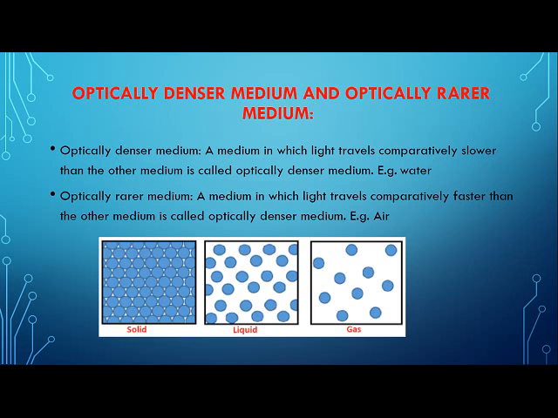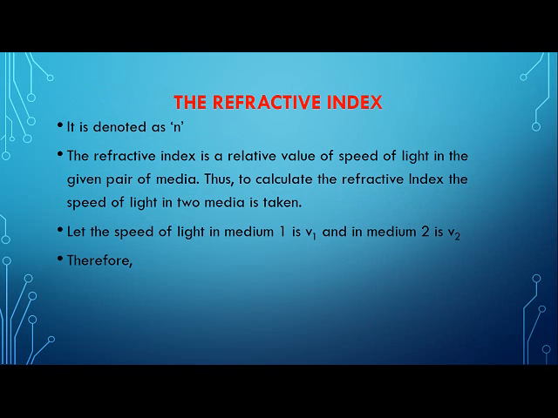So from here you get two new concepts: optically denser medium and optically rarer medium. The medium in which light travels very slowly is called an optically denser medium, and the medium in which light travels very fast is called an optically rarer medium. Air is an example of an optically rarer medium. Let's go to the next concept.